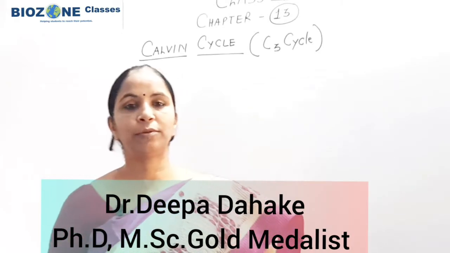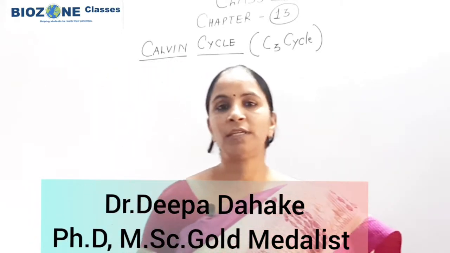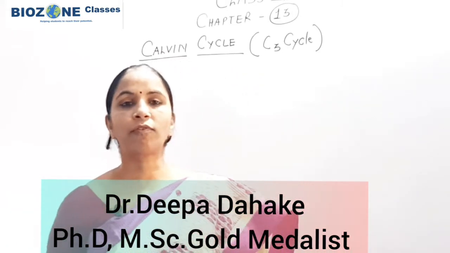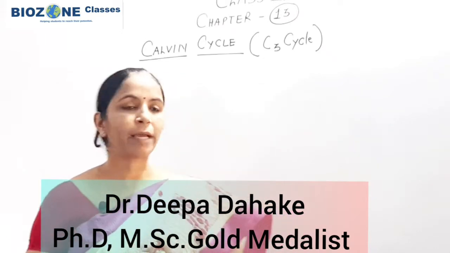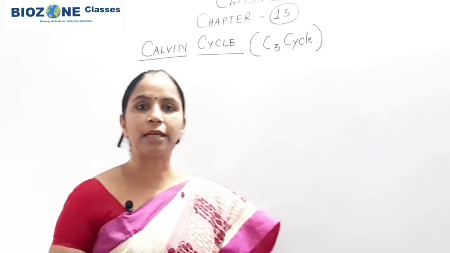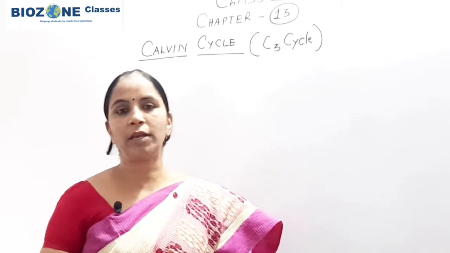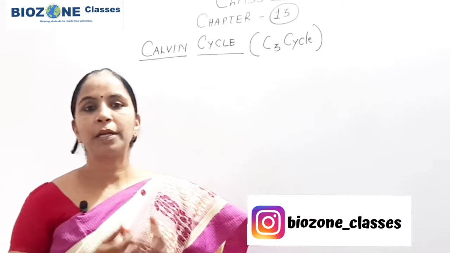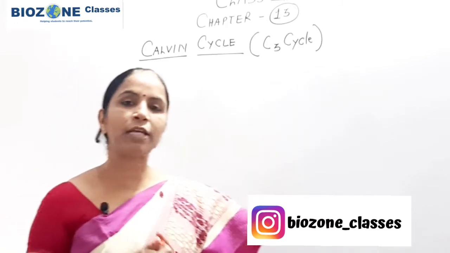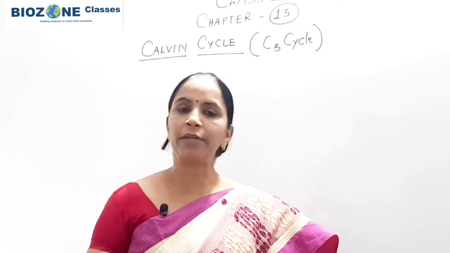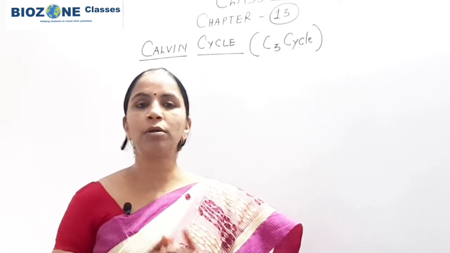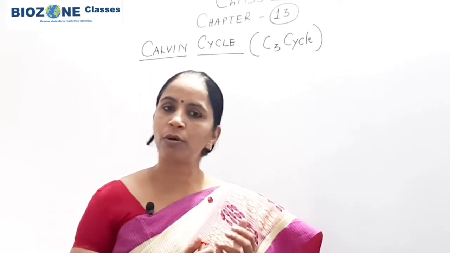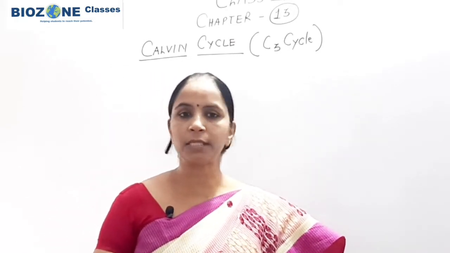Students, welcome to Biozone classes. In today's session we discuss the next topic from chapter 13 of class 11th. In this respect we come towards the Calvin cycle, or C3 cycle as we commonly say, that we already studied in the last session. The dark phase of photosynthesis is completed by two cycles or two pathways, you can say the C3 cycle and the C4 cycle. So first we begin with the C3 cycle.